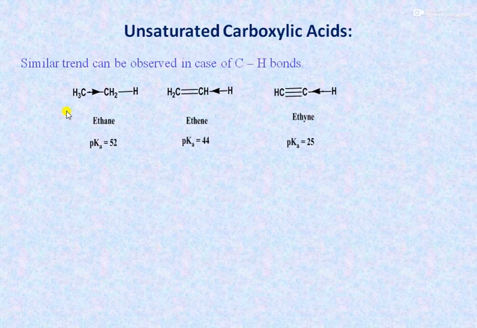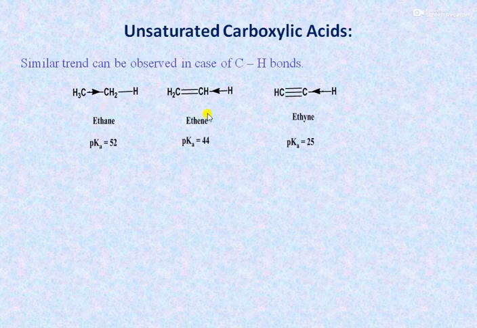Here the s character increases from 25% to 33.33% to 50%. As the s character increases, the electron withdrawing capacity increases, or the ability to acquire negative charge increases. In ethane, the +I effect is present, and therefore it is difficult to dissociate the CH bond. And suppose it is dissociated, the anion will be destabilized by the +I effect.